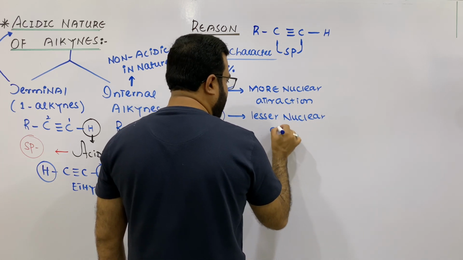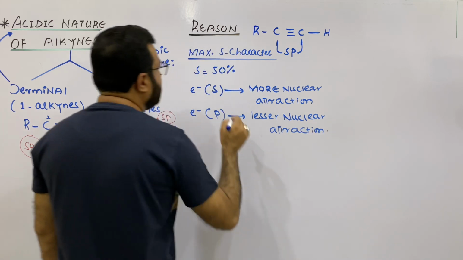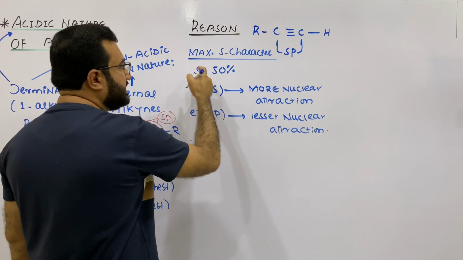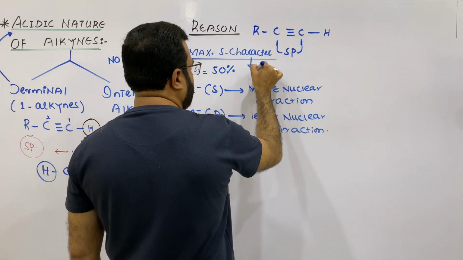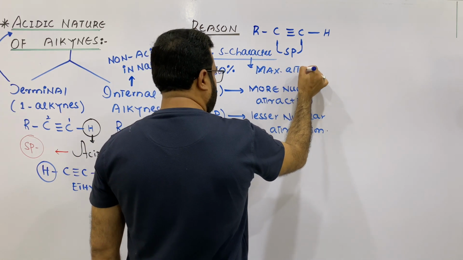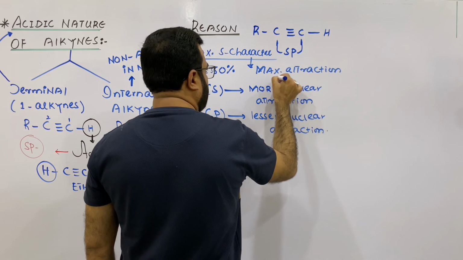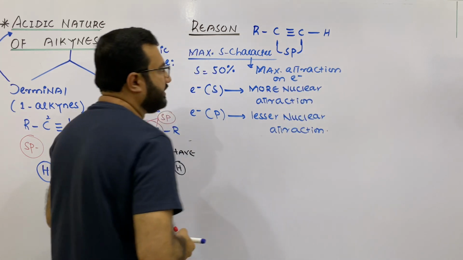So if a hybridization has maximum s character, it means it will have maximum attraction on bonded electrons.